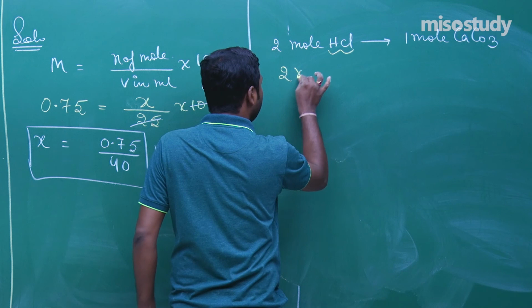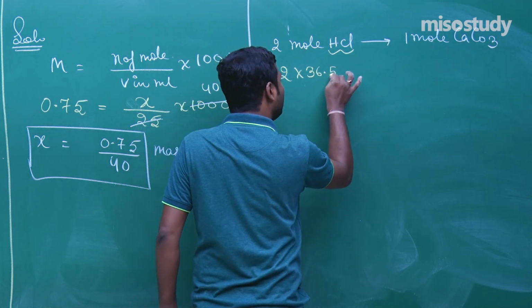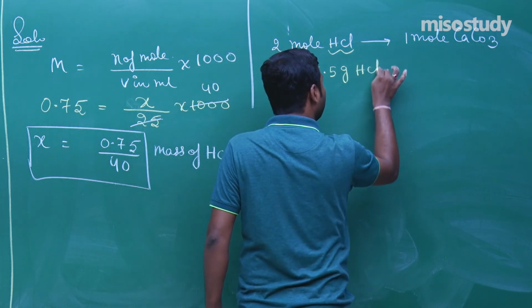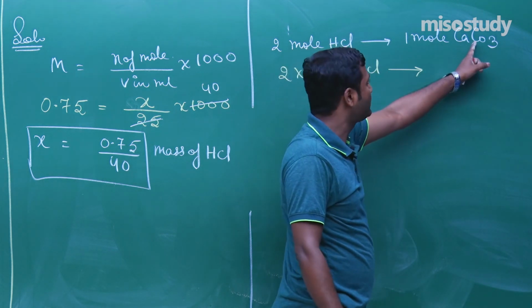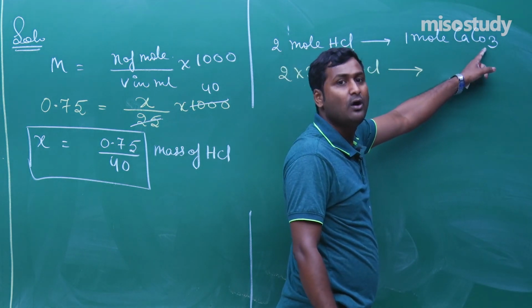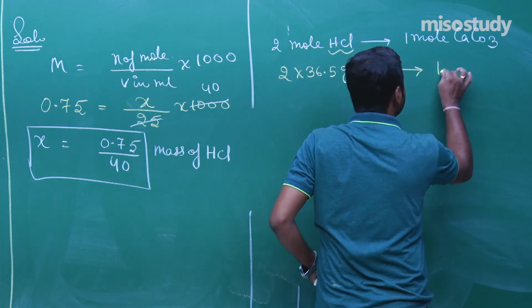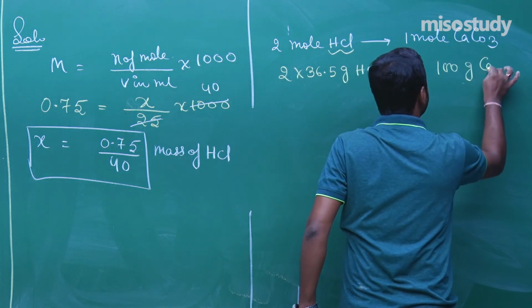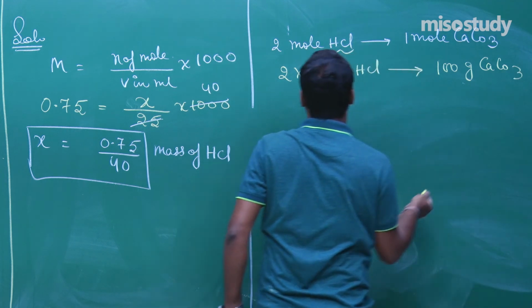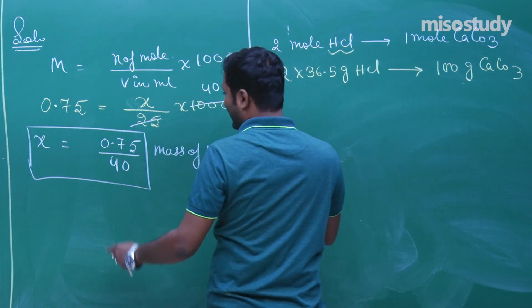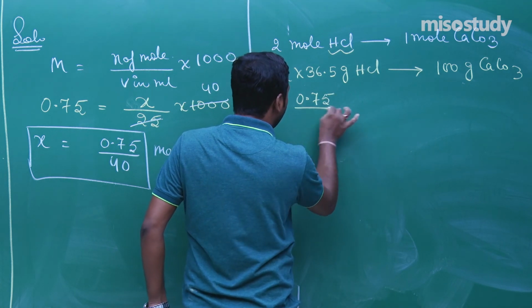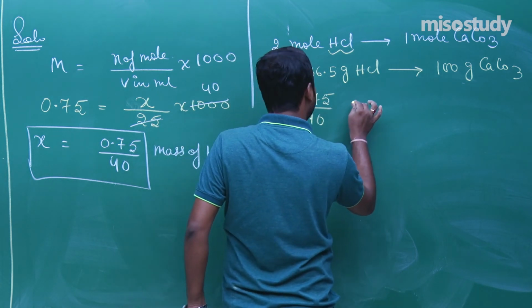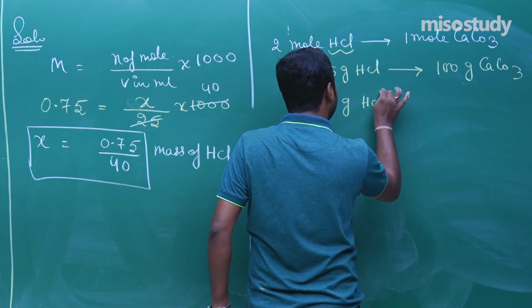So 2 into 36.5 gram HCl required. What is the molar mass of CaCO3? 40 plus 12, that is 52, plus 48, that is 100 gram CaCO3. So now according to the question,